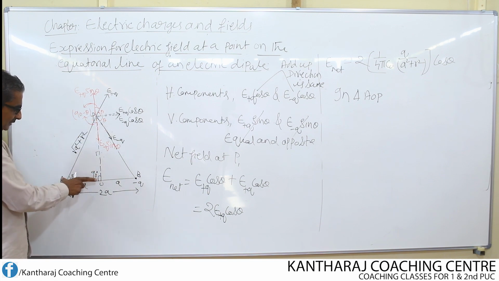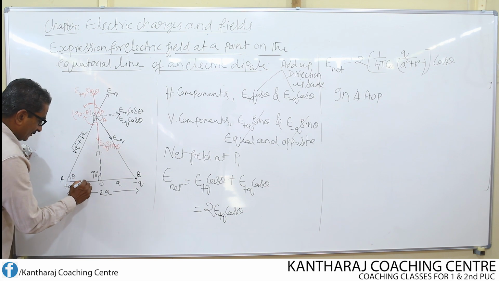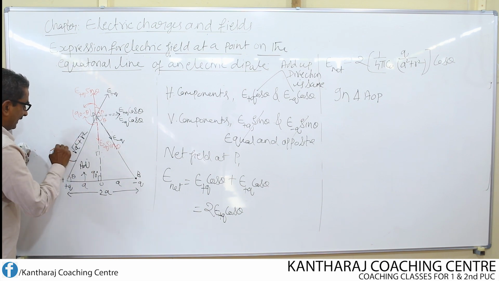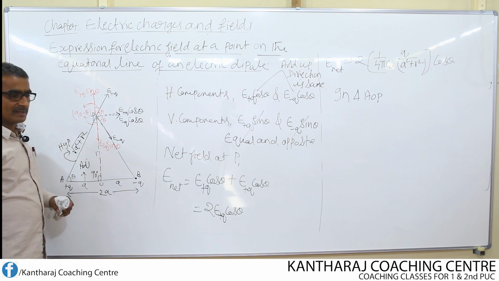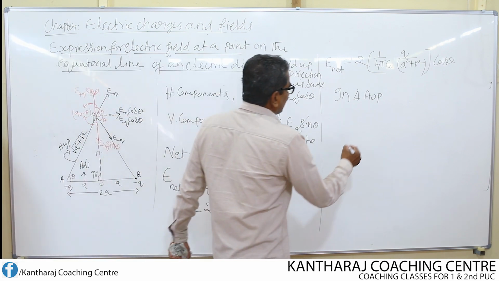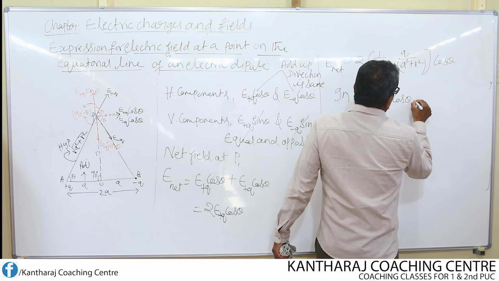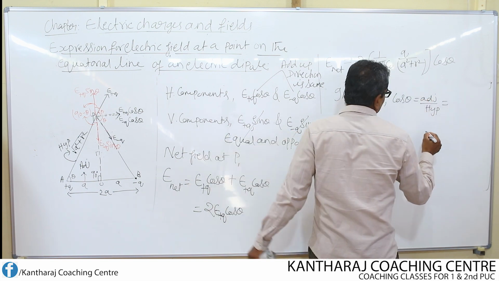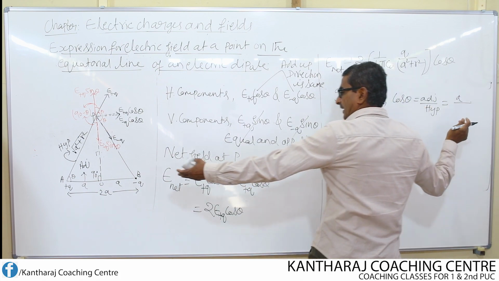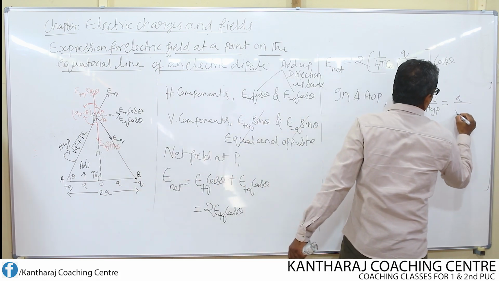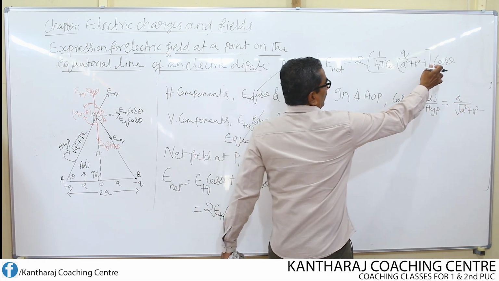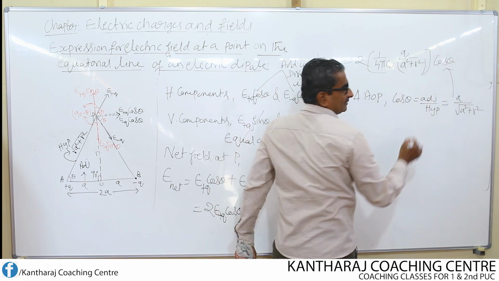This one is the adjacent side, whereas this one is, as usual, the hypotenuse. So cos theta equals adjacent side by hypotenuse. This adjacent side is nothing but a, and the hypotenuse is root of a square plus r square. So substitute the value of cos theta in this equation.